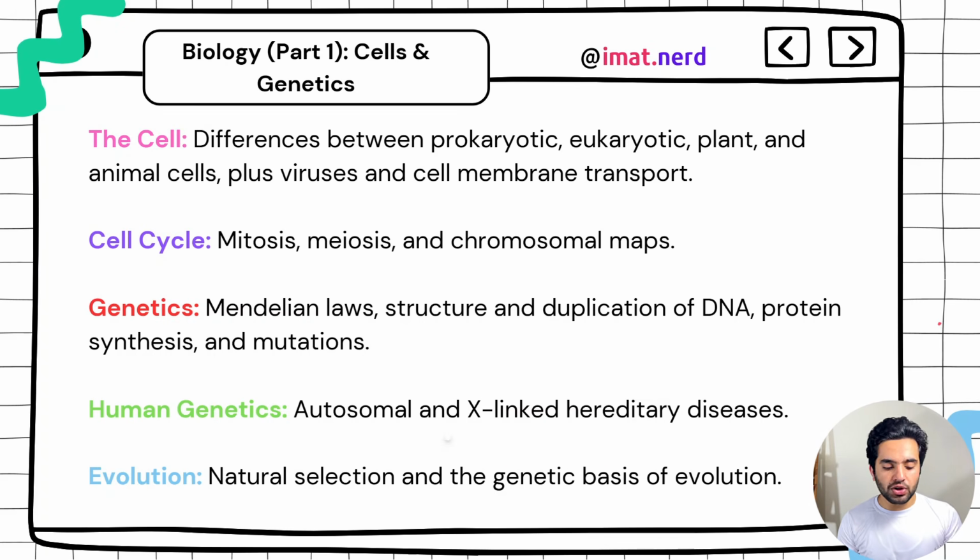Now first, what you need to study in cell. The cell, of course, involves prokaryotic and eukaryotic differences, and you have to know about plant and animal cells, and there all the organelles and every single thing. Then you have viruses. Viruses is a very important chapter. You have to know about characteristics. You need to know about the mode of action of HIV virus and AIDS, because that is very important, and every year they ask a question from there.